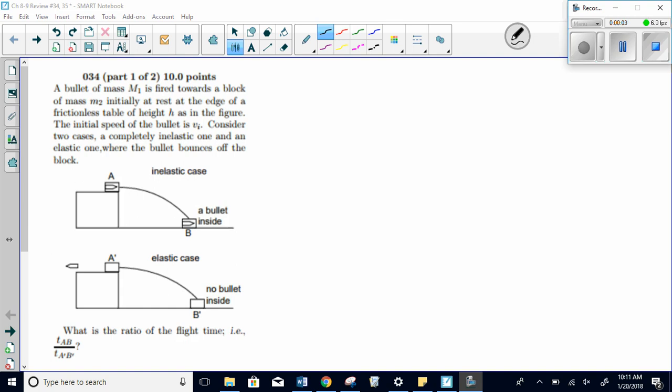In this video, we're going to talk about how to solve number 34 and 35. This particular problem is asking about the time that it will take to fall for the object from point A to point B, but in the second case, if the bullet doesn't stick in the thing, we're going from A prime to B prime. Well, the nice thing about each of these pictures is we are at height h in